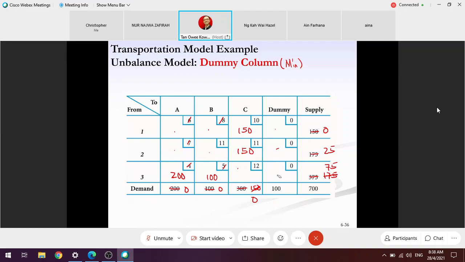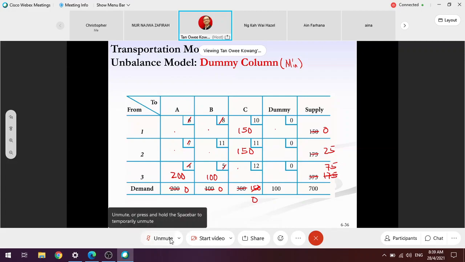Or you can follow your method. It's the same regardless of how you do it. You can start from here. If I start from here, then it's 25, 0, then becomes 75, then 75. You can start like this. Or I can start with 75. Not a problem. So done.